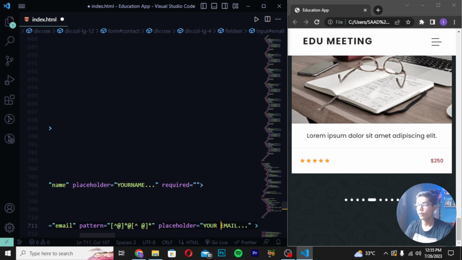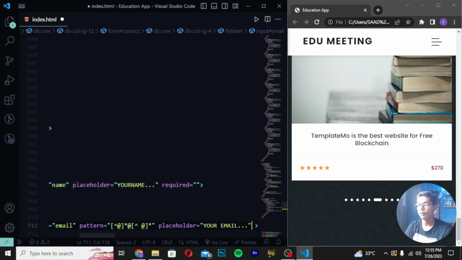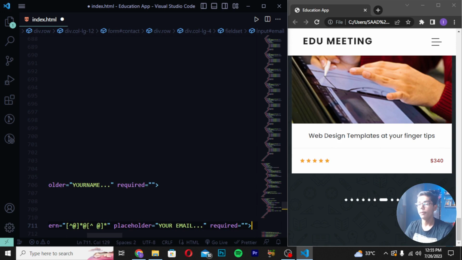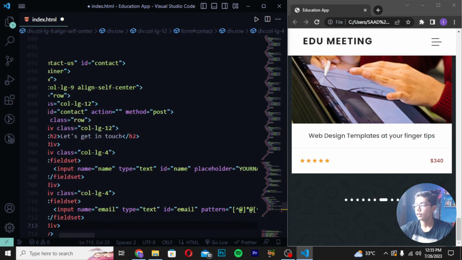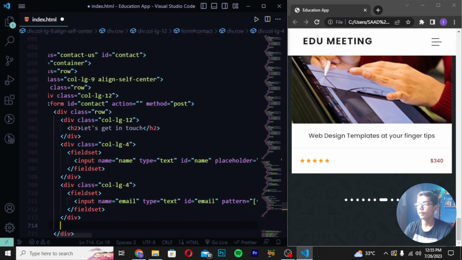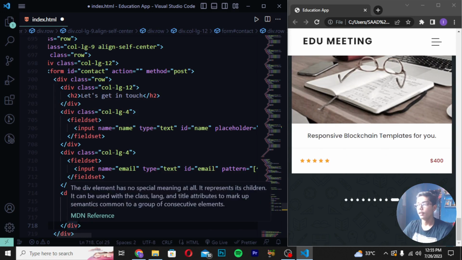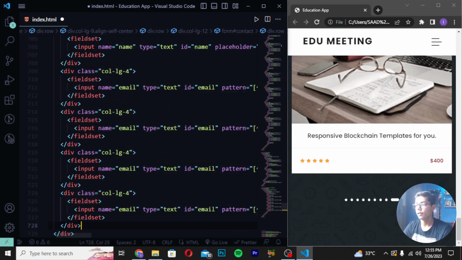Just remember to give a space here, but at the top we have not given a space. Then I will be writing here required, which should be empty. Now when you've written this, you have to move after the close div which we have created here, and I will be copying this which we have written and pasting it here, then here and here.